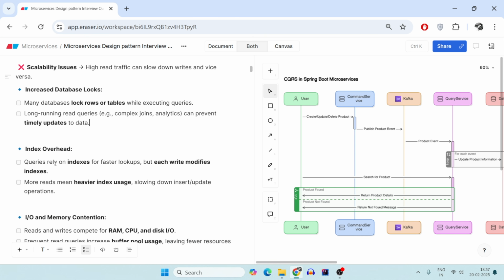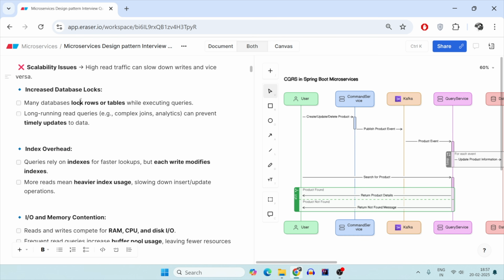Secondly, most of the indexes are for the read queries, so that since you index your data, you will read quickly. That means for the read request, you will use the heavy indexes. You have heavier usage of the indexes. But when it comes to the write operations, each write can also modify your index, and hence you cannot write until you get the lock on the index table also, which again slows down the write and update operations. So index overhead is also a problem. Database lock is also a problem.